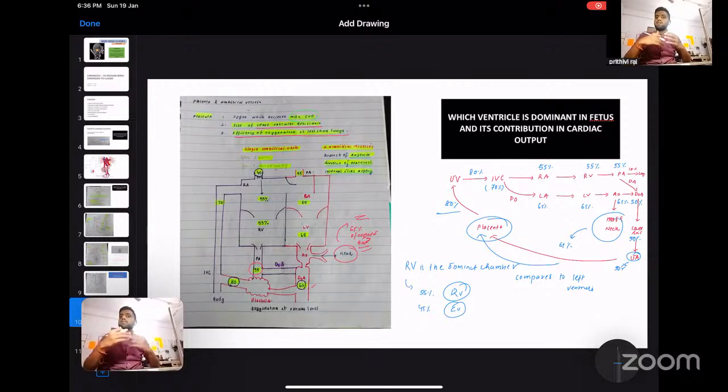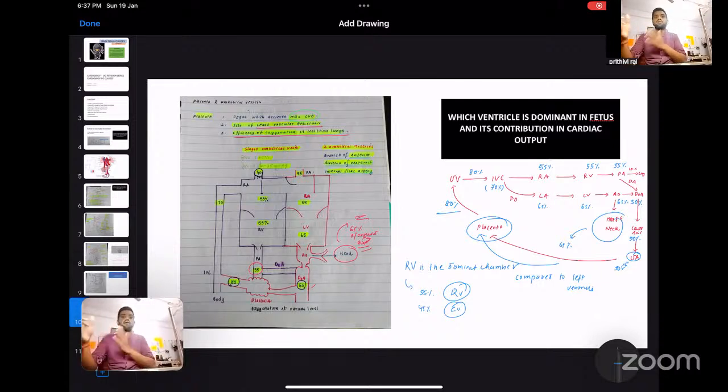Because of the presence of shunt, these babies can tolerate stenotic lesions. All your pulmonary stenosis, aortic stenosis, mitral stenosis, tricuspid stenosis with a congenital lesion, because of the presence of a ductus arteriosus and ASD, sorry, patent foramen ovale. These children can tolerate stenotic lesions very well in utero, but based upon the severity of the lesion, they can present.